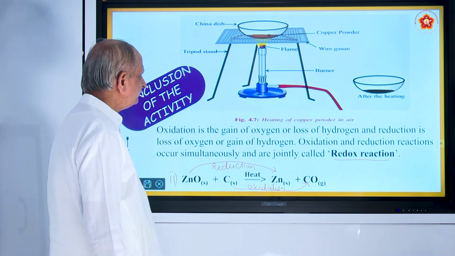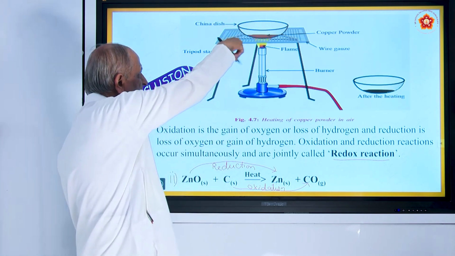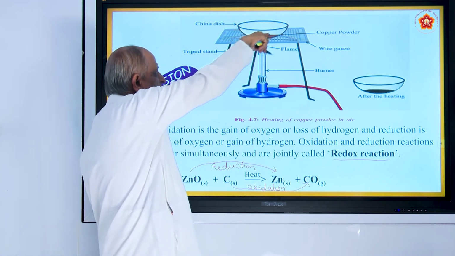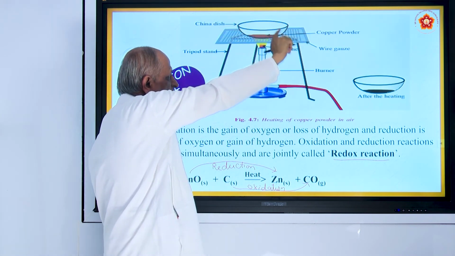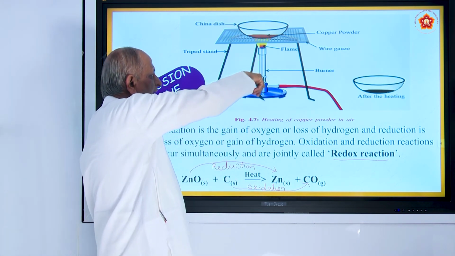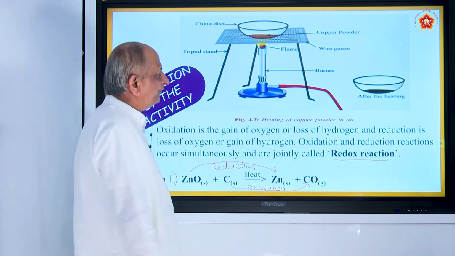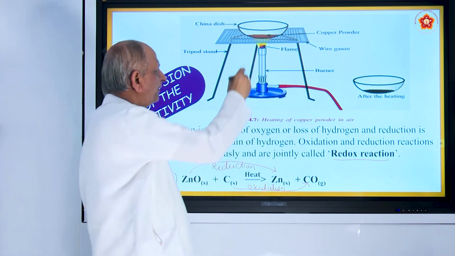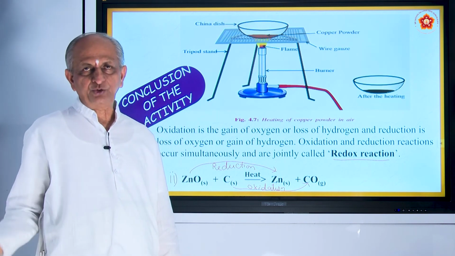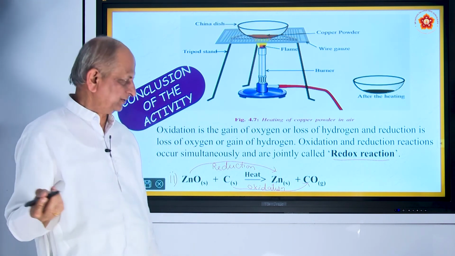Okay. So, that was the previous experiment. So, it is a China dish here. We are taking copper powder and heating it in a Bunsen burner. After heating, this copper powder becomes cupric oxide, and this cupric oxide is treated with hydrogen.